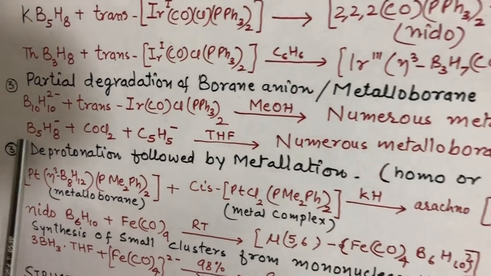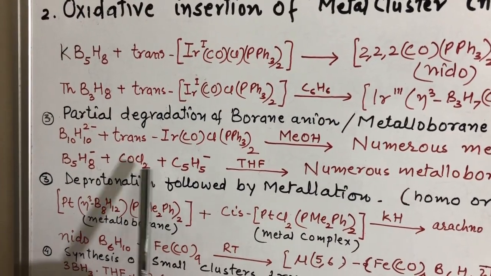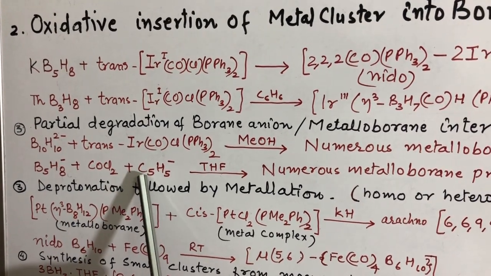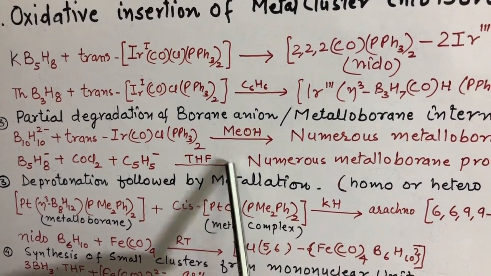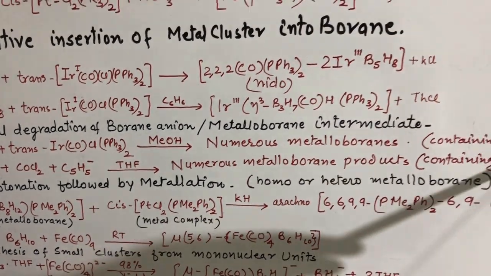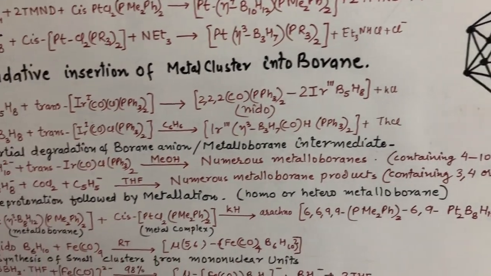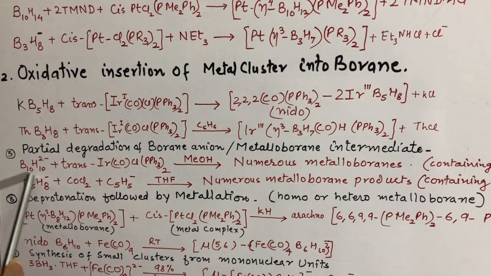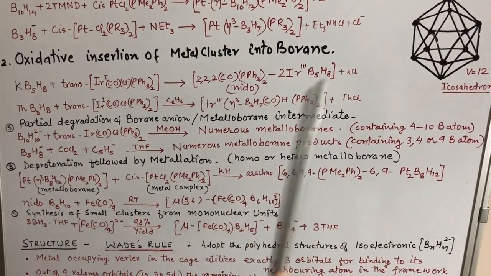Similarly, there is another reaction. This pentaborane anion, when reacted with cobalt chloride in the presence of the cyclopentadiene anion in THF, gives numerous metalloborane products containing 3, 4 or 9 boron atoms. This means that in this method, the original borane anion is degrading.